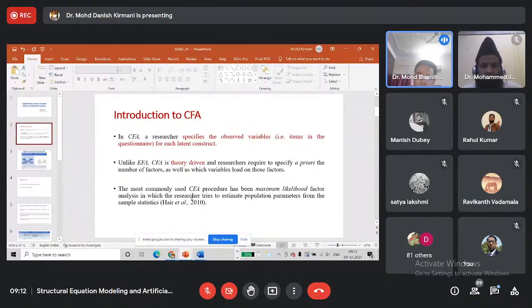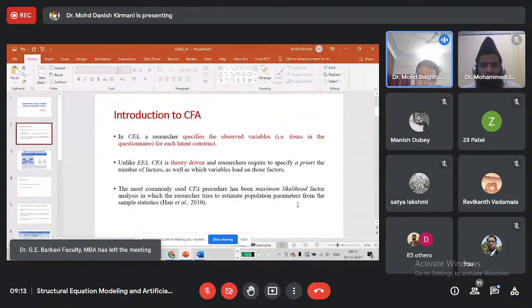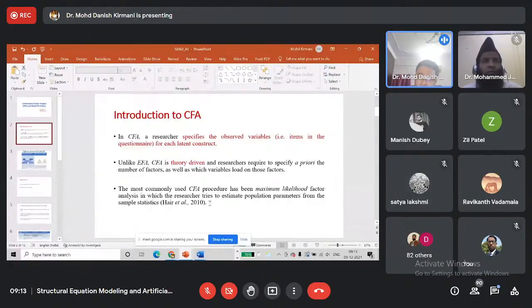The most commonly used CFA procedure has been maximum likelihood factor analysis. There are various estimation techniques, and when we run CFA, we have the option of using various types of statistical estimation techniques. One of the most commonly used is maximum likelihood factor analysis, in which the researcher tries to estimate population parameters from the sample statistics.